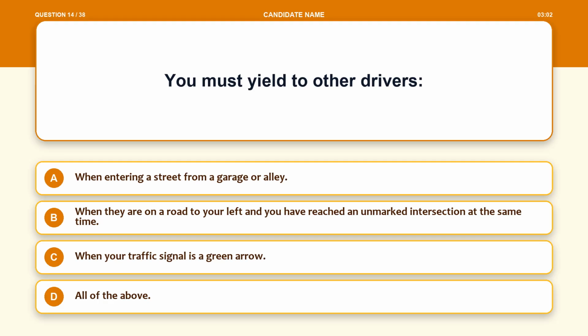Question 14. You must yield to other drivers. Option A, when entering a street from a garage or alley. Option B, when they are on a road to your left and you have reached an unmarked intersection at the same time. Option C, when your traffic signal is a green arrow. Option D, all of the above.